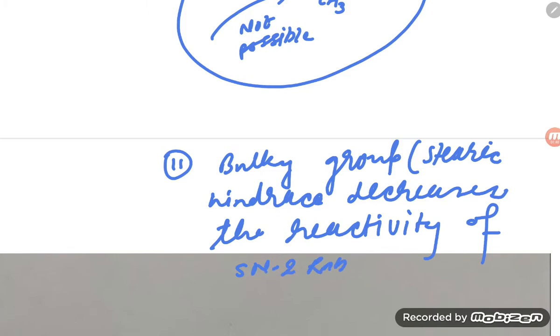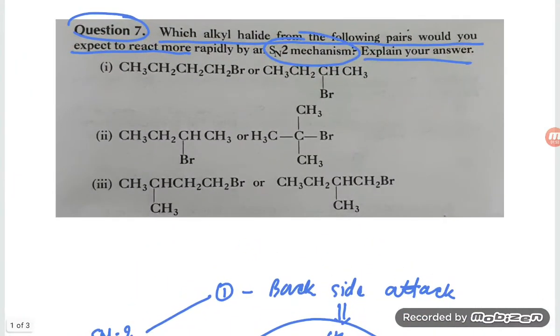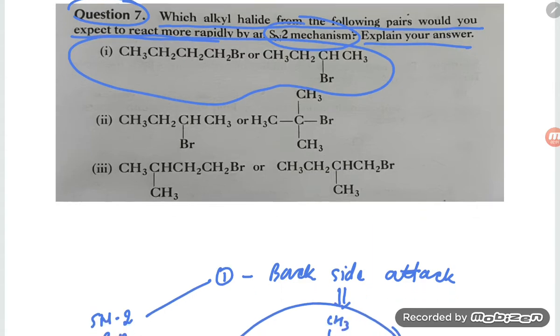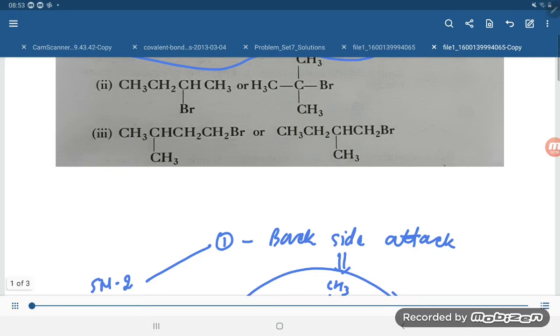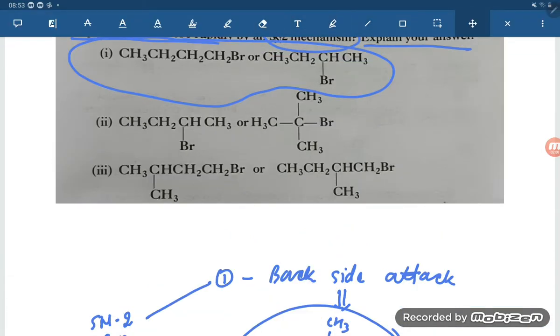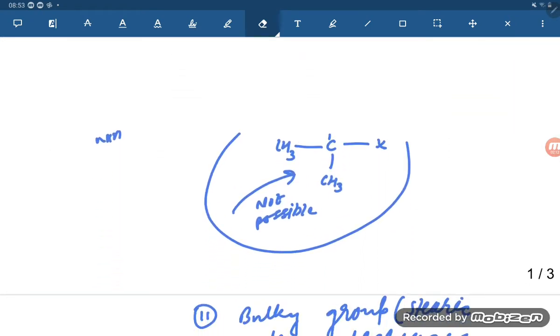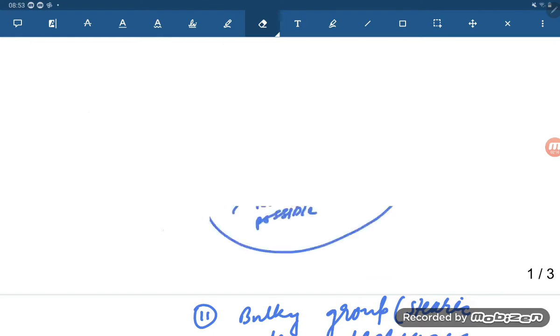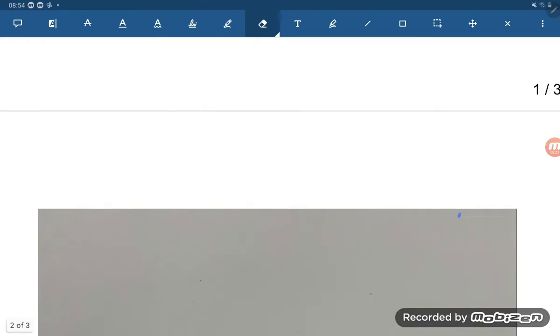They have given three questions, student. These are the questions, you see, and then they are asking which will go faster. So student, how can you answer this question? Let me erase this, and then we will be able to answer. You should know where the steric hindrance is very heavy, and only then will you be able to answer. So let us see the order of steric hindrance, student.